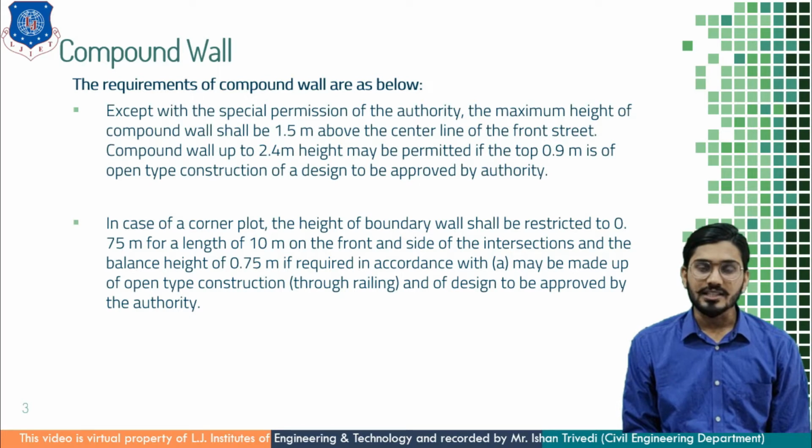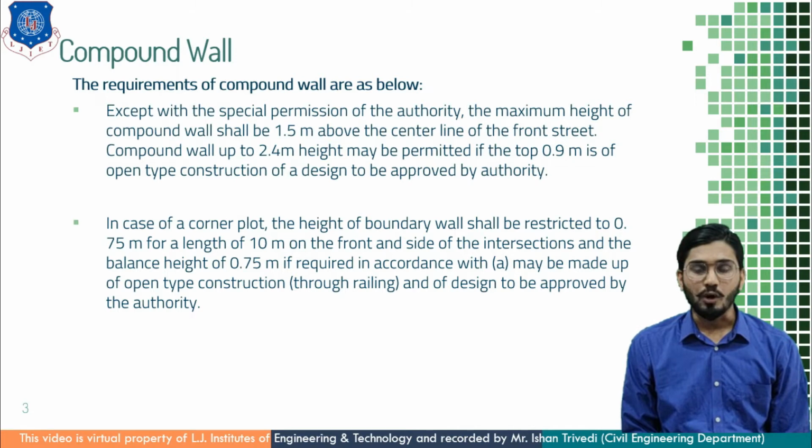That means I can construct masonry wall up to 1.5 meter height, and the rest of the 0.9 meter is open type of construction of a design to be approved by the authority. That is nothing but a wire fencing. Furthermore, in case of corner plot, the height of boundary wall shall be restricted to 0.75 meter for the length of 10 meter on the front road and side as well of the intersection, and the balance height of 0.75 meter, if required, may be made up of open type construction and of design to be approved by the authority.